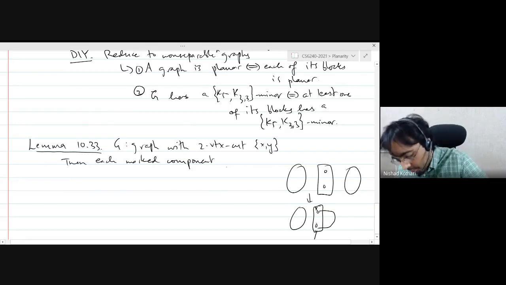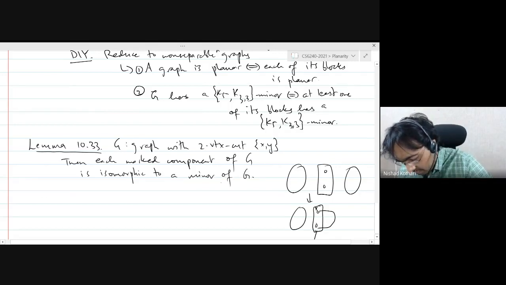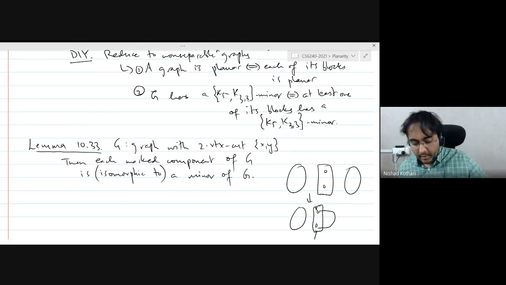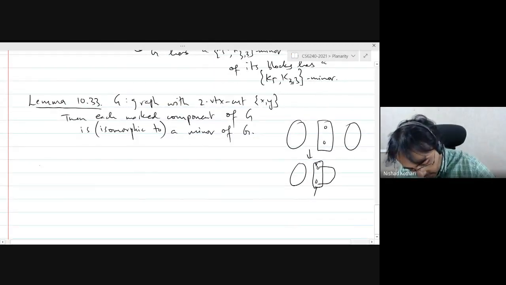Then each marked component of G is isomorphic to a minor of G. Basically, you can get rid of isomorphic too. Each marked component is a minor of the graph. Okay. And this we will prove tomorrow.